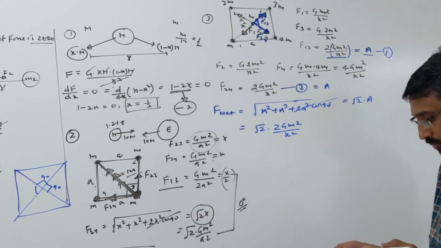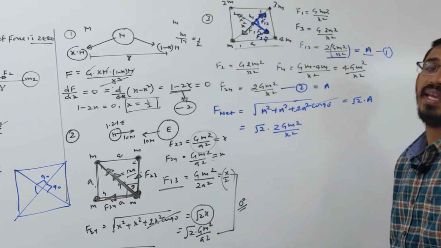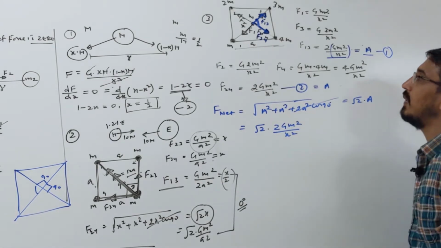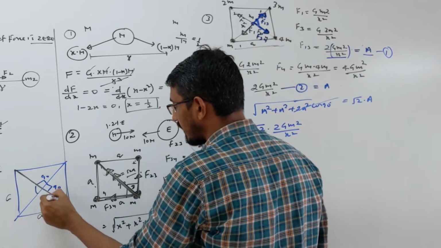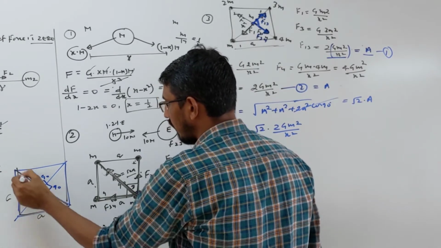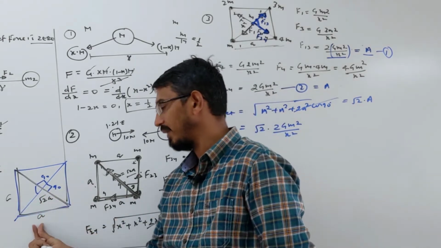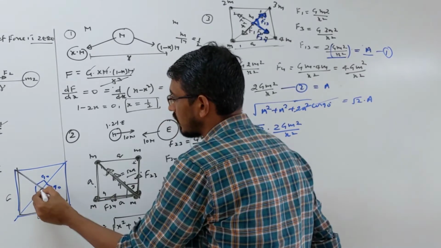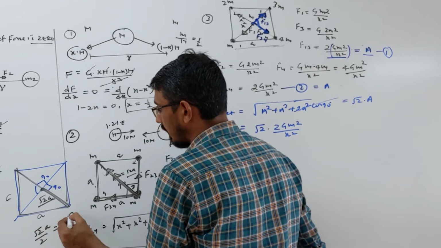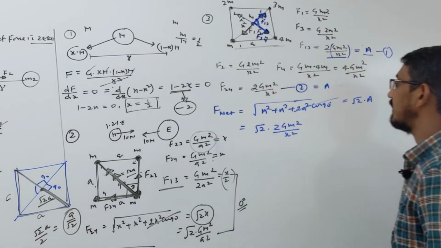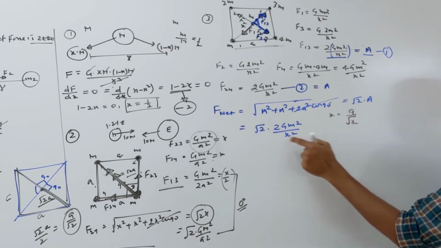Now we have to put one more value, the x value, because the answer they gave is in terms of the side of the square. So what is x here? We have to put that at the end. Let's calculate: this side is a, that side is a. So what is the total diagonal length? The diagonal length will obviously be root 2 into a. But we need only the distance from the center to the corner, so half of root 2a, which is a by root 2. So x is simply a by root 2.